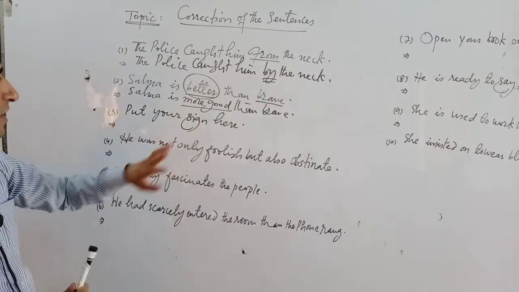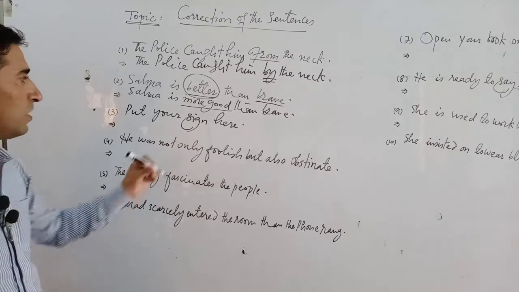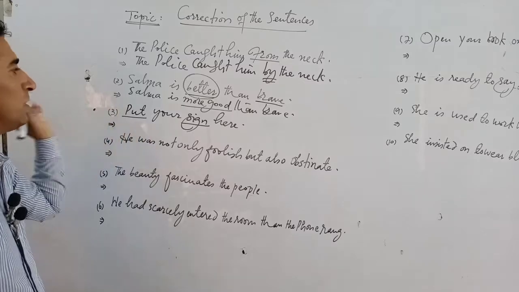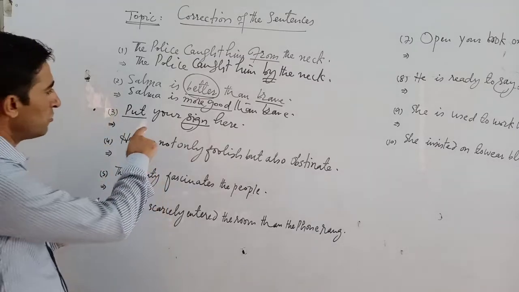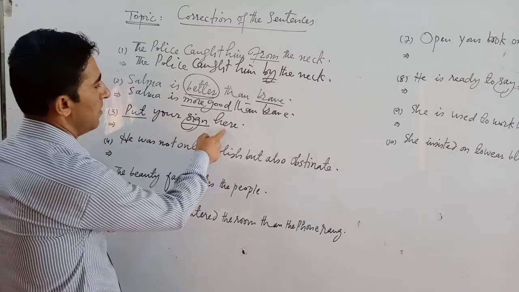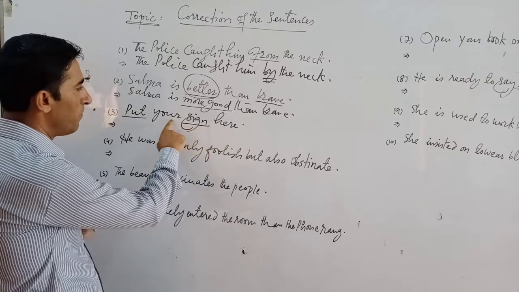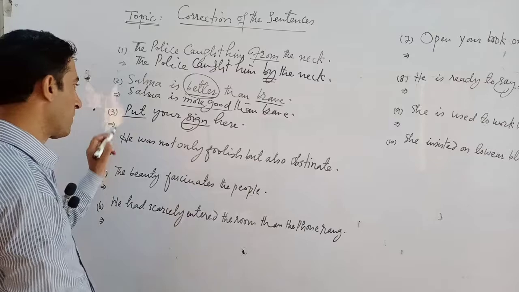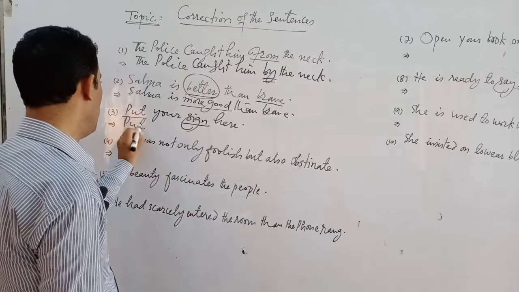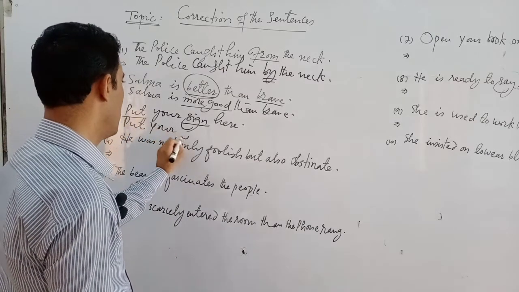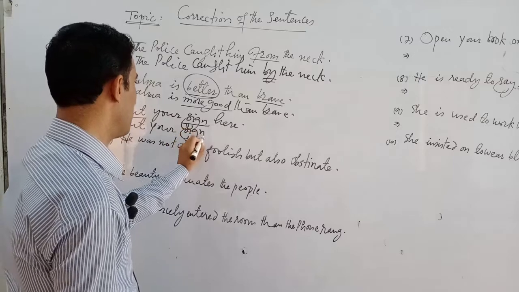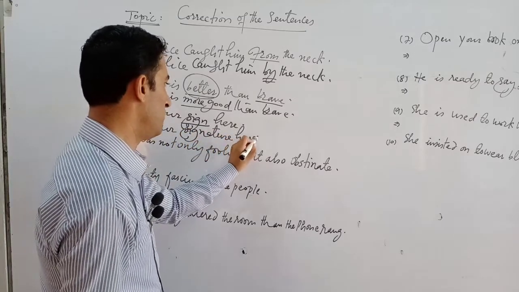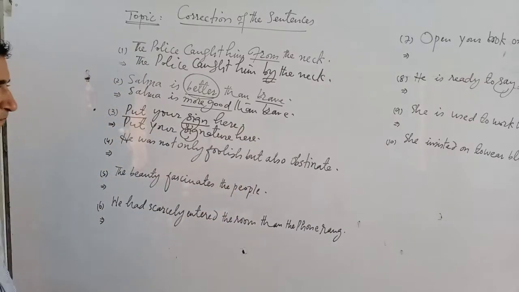Number 3, put your sign here. Here is a mistake in verb, because put is also verb. Put your sign here. Here will be a noun after the possessive case. So sign is not a noun, sign is a verb. The correct answer will be put your signature here. Put your signature here is the right answer.